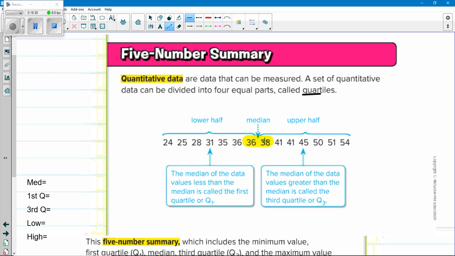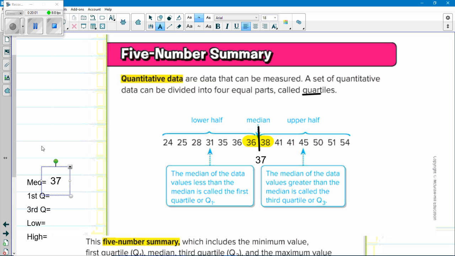If you add them up and divide by 2, or if you just know 37 is between them, the median's 37. It's not in your list, but that's your median.